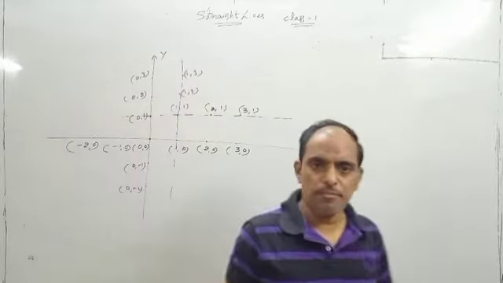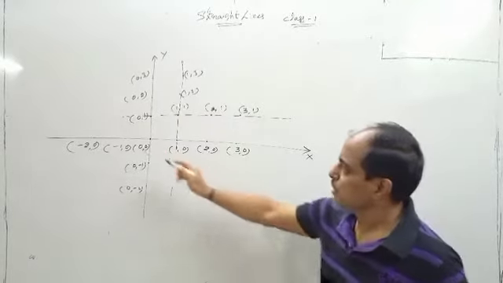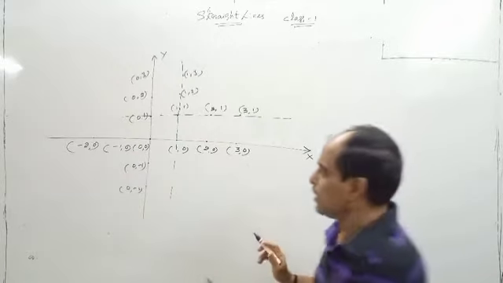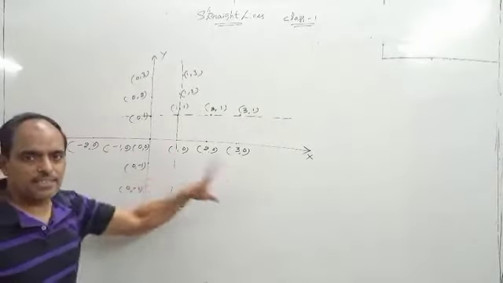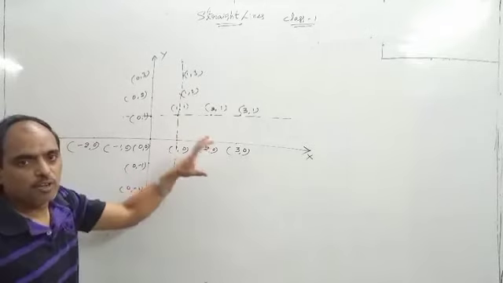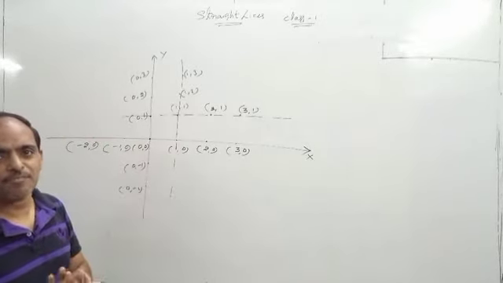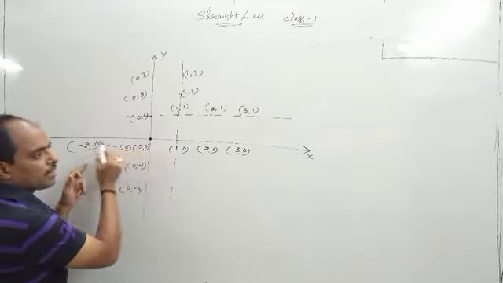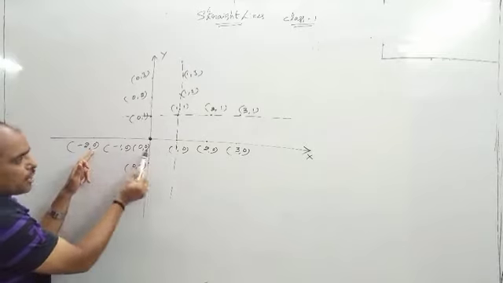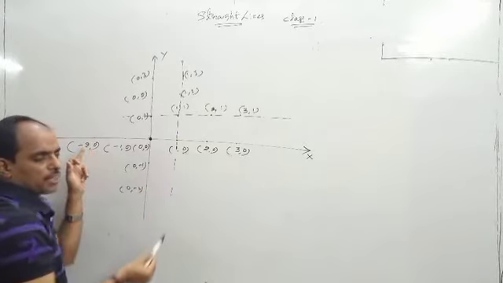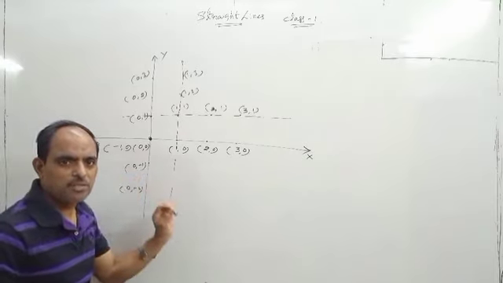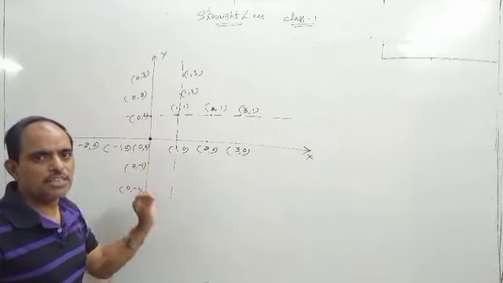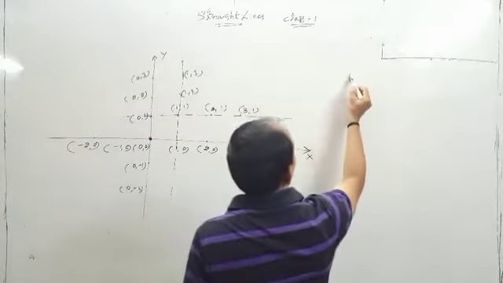Okay. You see, the first straight line is the x-axis. Everybody knows this is the x-axis. You see, what is the equation of the x-axis? This is a straight line. What is the equation of this straight line? We have to name it. Whatever might be the point on the x-axis, the y coordinate should be 0. On every point on the x-axis, the y coordinate becomes 0. Now, the equation of the x-axis is y is equal to 0. So that is the first point.